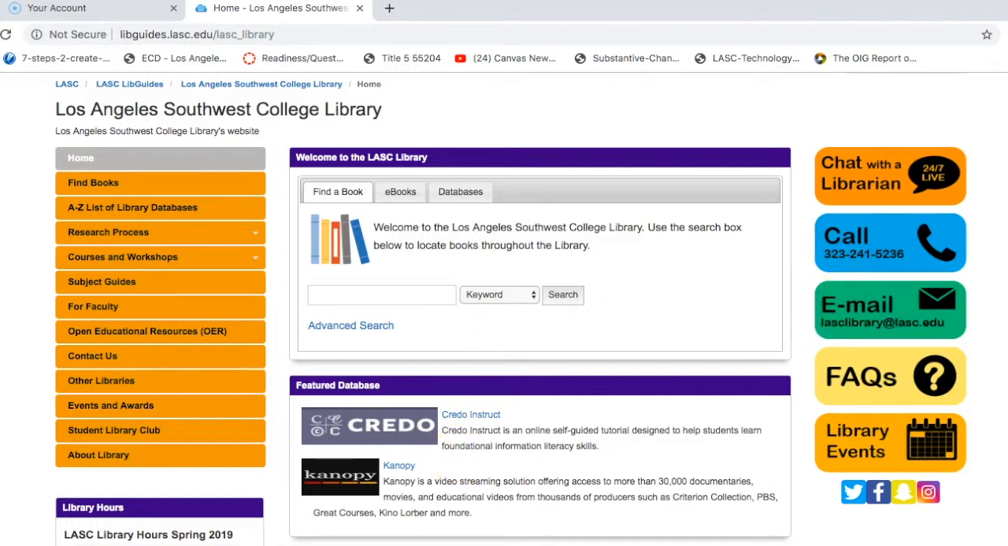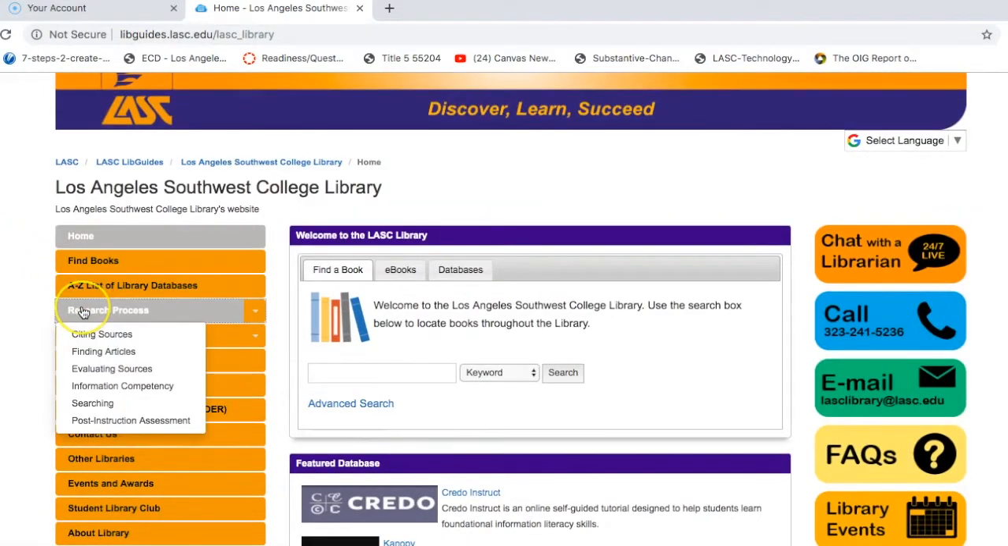Another thing I want to point you to is this research process area of the LASC library website. If you put your cursor over that, you'll see there's a drop-down menu where you can get help with all different steps of the research process, from finding articles to evaluating the sources, trying to decide whether or not they're worth using, and citing your sources as well. So those are great resources that are available to you.